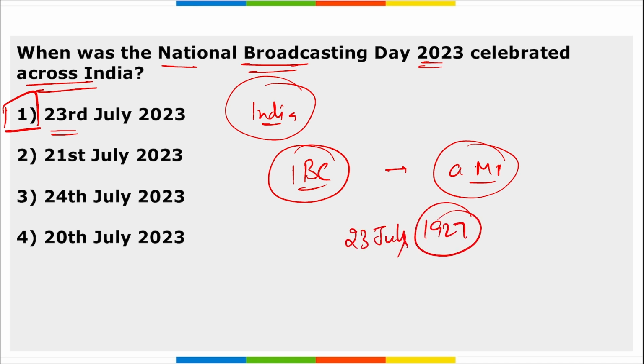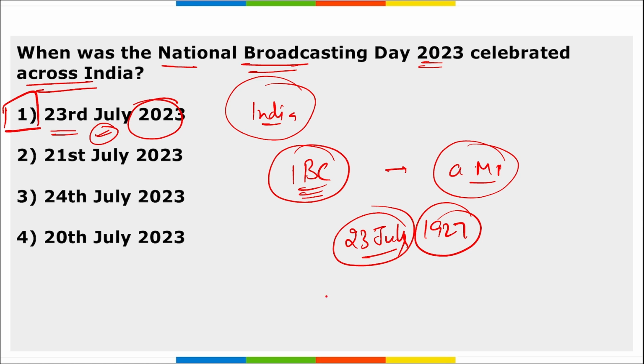I repeat, to honor this and commemorate the establishment of this IBC, on 23rd of July we observe this National Broadcasting Day.